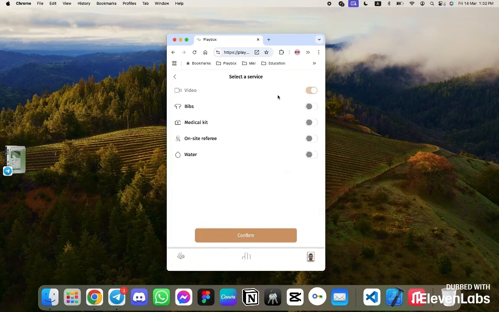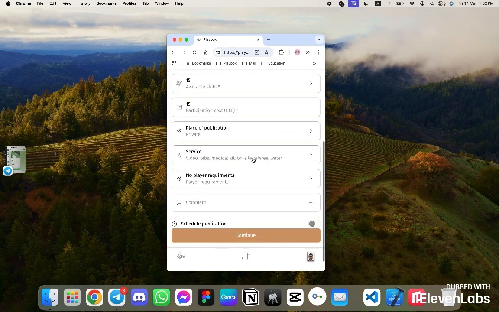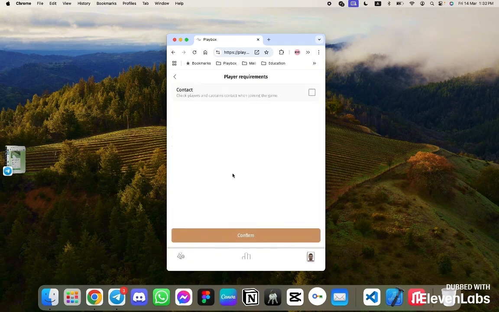Next, you can specify additional settings, what you provide, what functionality, such as jerseys, medical kit, refereeing, water. We already provide everything. Additional requirements for players. So far we only have one requirement, which is contacts. That is, if you set the contacts requirement, then when the player registers for the game, we will check whether their phone number is specified or not. This is done so that the organizer has the opportunity to contact the player. It often happens that players sign up but don't show up, and there is no way to contact them, and this is what we are preventing.